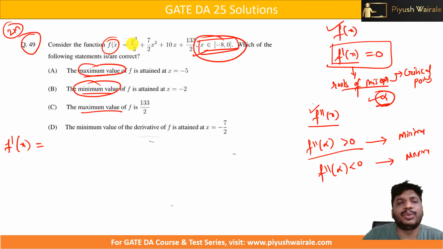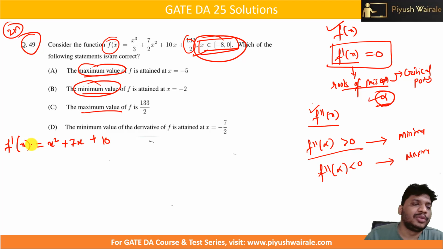The derivative of x cube is what? 3x square, so the 3 will get cancelled. That will be x square. Plus 7 by 2, the derivative of x square is what? 2x, so the 2 will get cancelled. That will be 7x. Plus the derivative of 10x is what? 10. Plus the derivative of the constant term is 0. That's it. So we got f dash of x equals x square plus 7x plus 10.